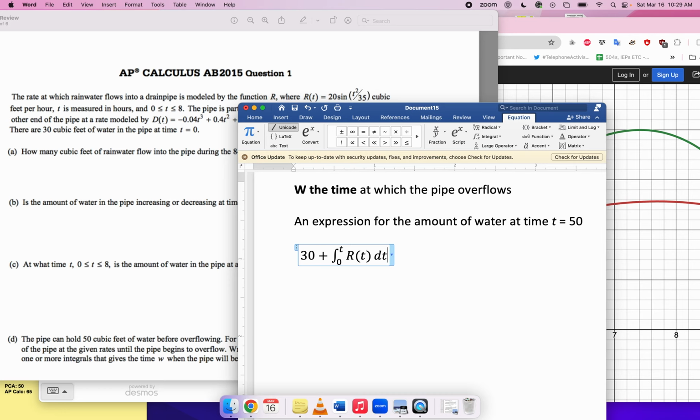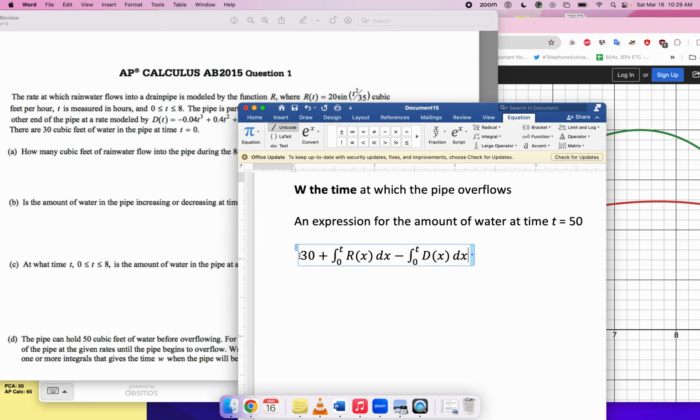from 0 to t. So that's the integral from 0 to t of the rate in function. You can just write r of t. That's the rate in, right? Yeah. Minus the integral from 0 to t of the rate out function, which is d of t. Oh, I'm making a mistake though, right? I shouldn't be using the same variable here as I am in this upper limit of integration. So that's fine. I just need to change these to something else. That's just a notational thing, right? You're not supposed to use the same variable.